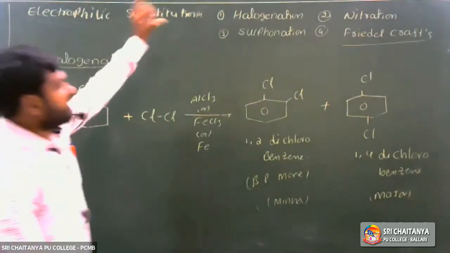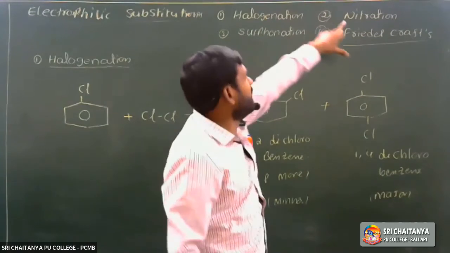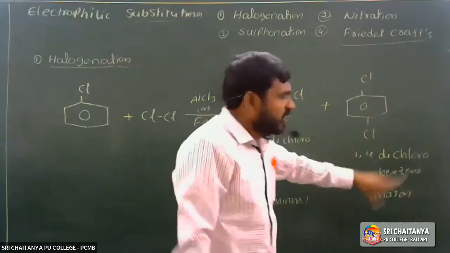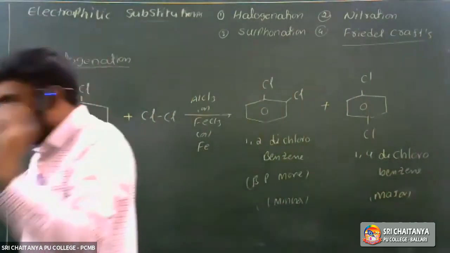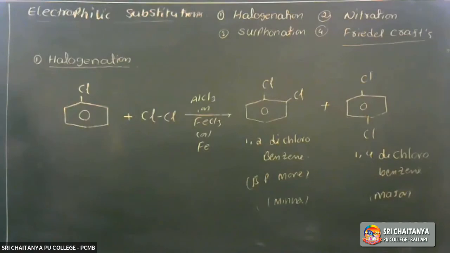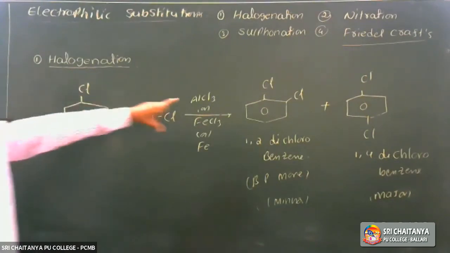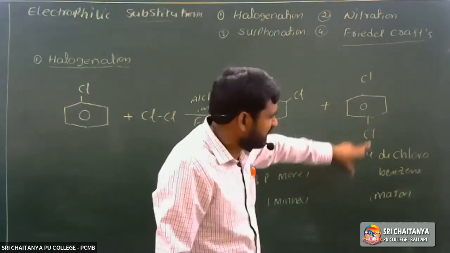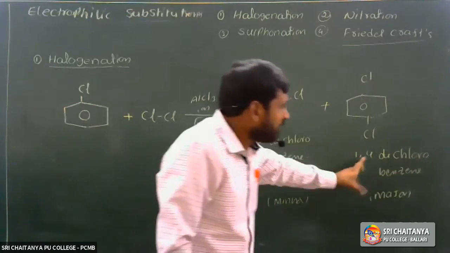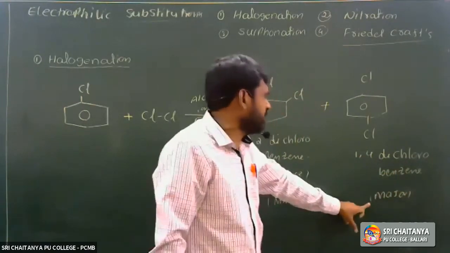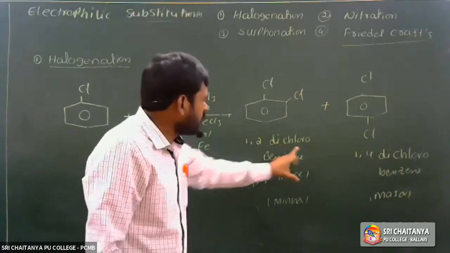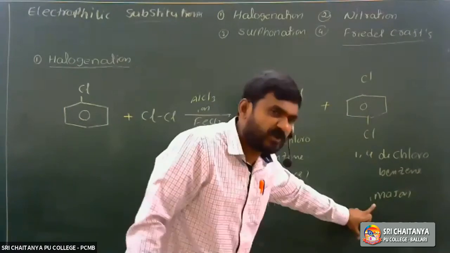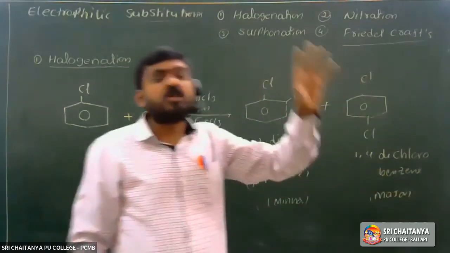So in any substitution reaction, either halogenation or nitration or sulfonation or Friedel-Crafts reaction, what is the major product? The para isomer is the major product because repulsions are more at the ortho position and less at the para position. So 1,4-dichlorobenzene is the major product. Between ortho-dichlorobenzene and para-dichlorobenzene, para-dichlorobenzene is the major product.